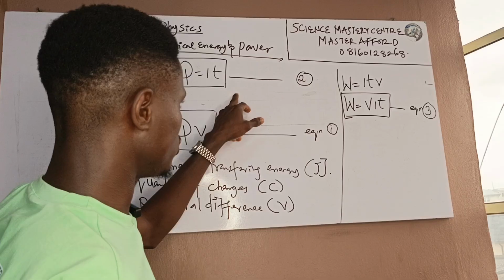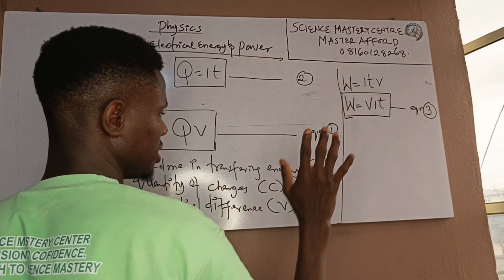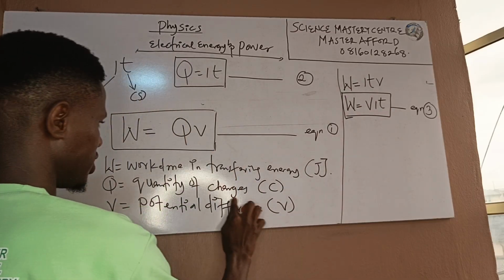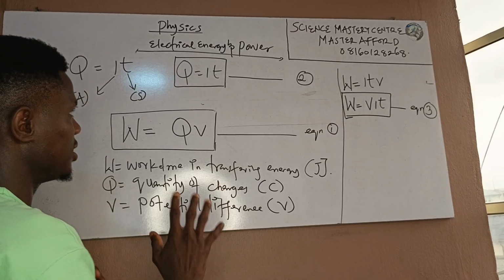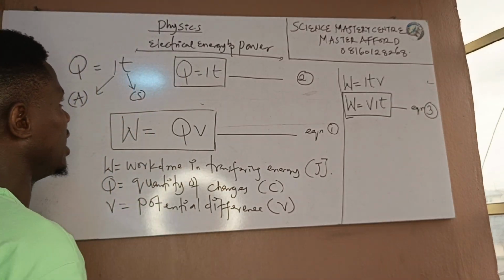So this is equation 1, I call this equation 2, and I call this equation 3. Of course, you know what each of these stands for. Your W is work done, V is your voltage, I is your current, and T is your time. So that is basically work done under electrical energy.